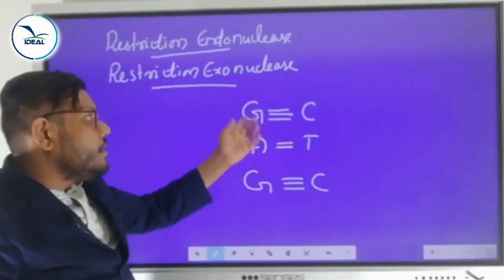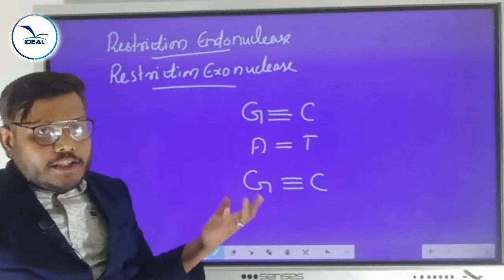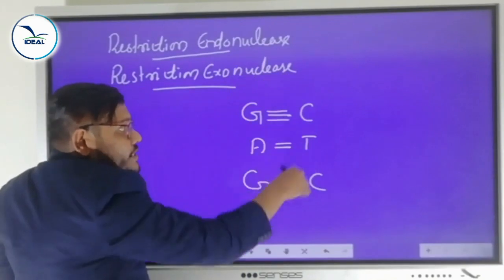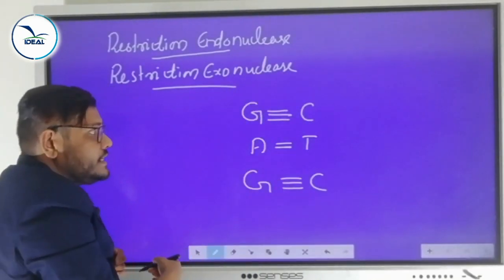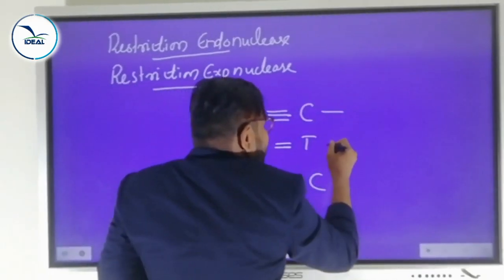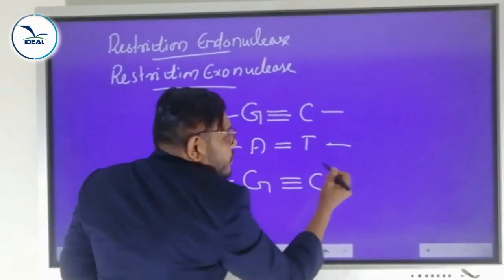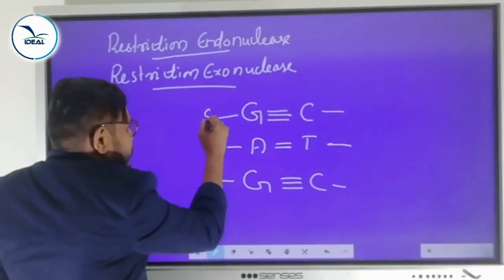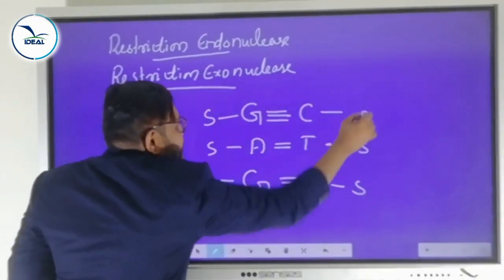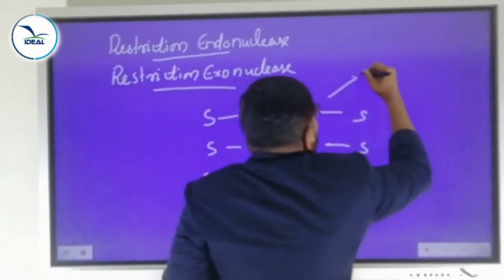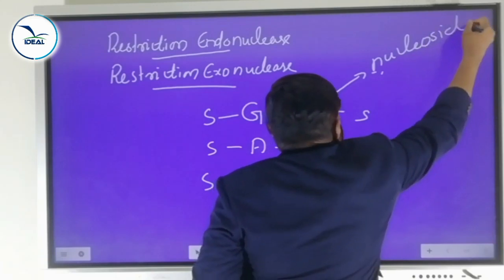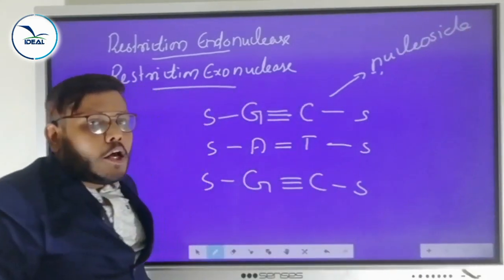This is the base pair. Between guanine and cytosine, and between adenine and thymine, a hydrogen bond is present. So this is the nitrogen base pair. This nitrogen base is connected with which molecule? Sugar molecule. So this structure we can call a nucleoside. What do we call it?